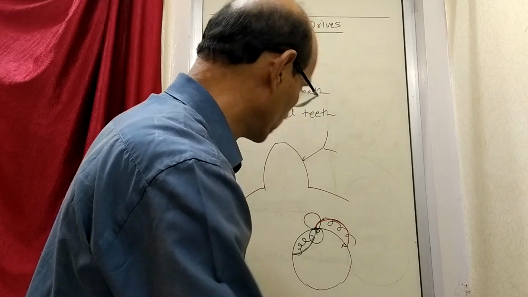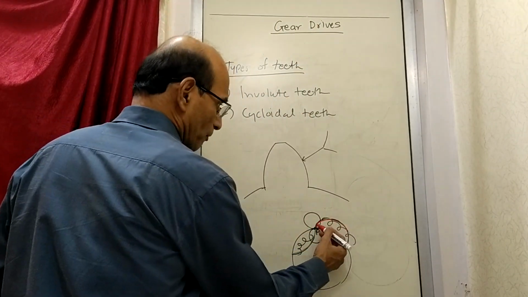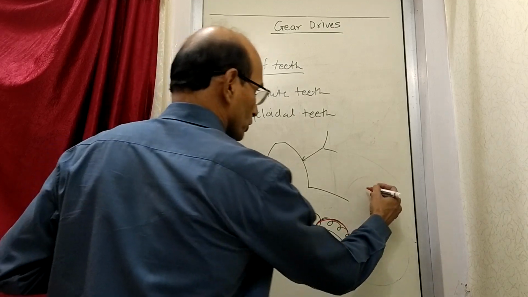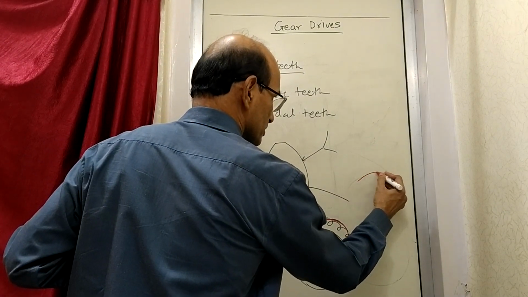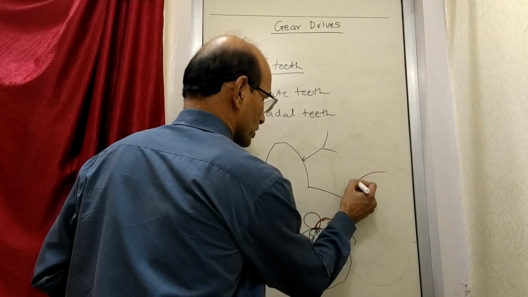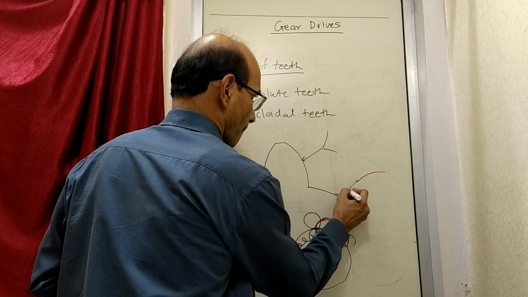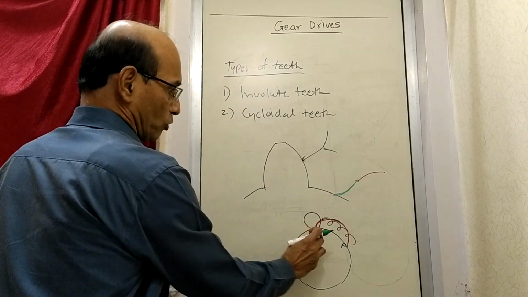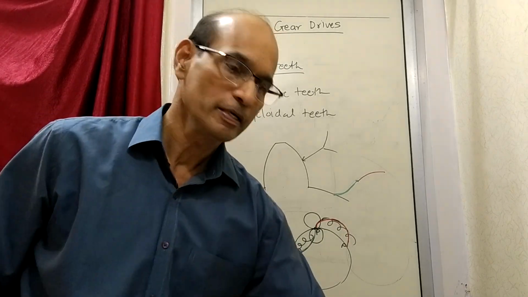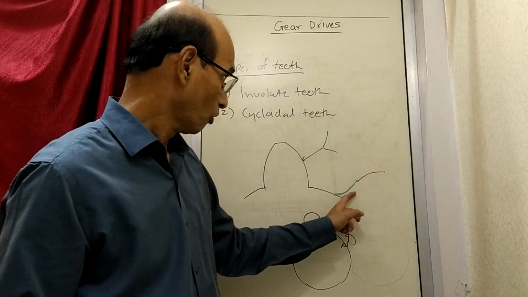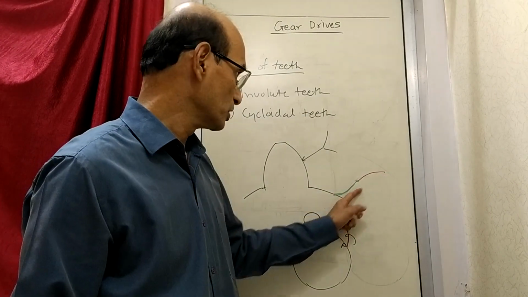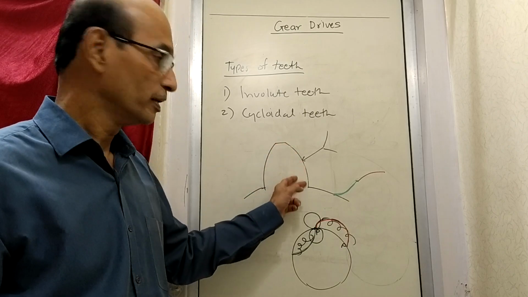So the shape of the tooth is formed partly by this circle, partly by this cycloid, and partly by this cycloid. So the shape of the tooth will look something like this, and from this point it is this. So I have drawn both these curves in part. So this becomes a profile of a cycloidal tooth. So if the tooth is cycloidal, its shape is like this. If the tooth is involute, its shape is like this.